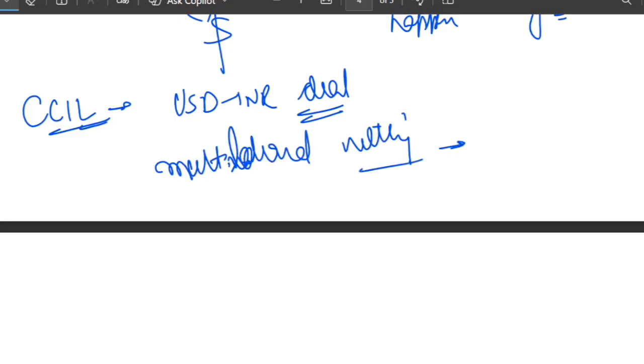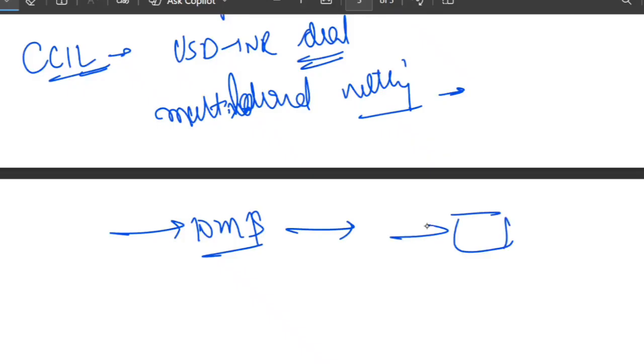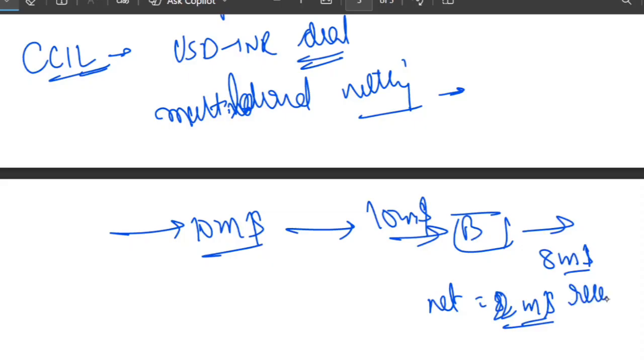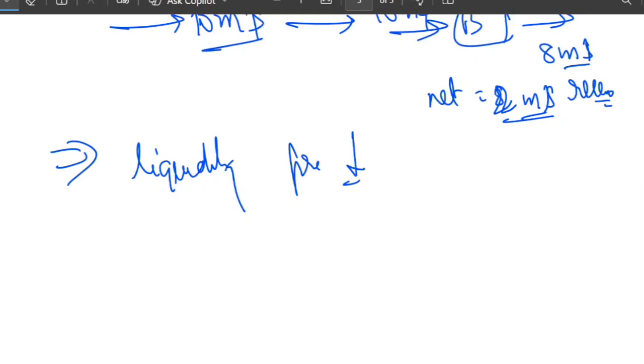For example, let's say a bank has to receive $10 million and has to pay $8 million. So what is the net amount? The net amount is $2 million, which they have to receive. This reduces the liquidity pressure. So this is how step number 1 happens, that is, CCIL nets the trades.